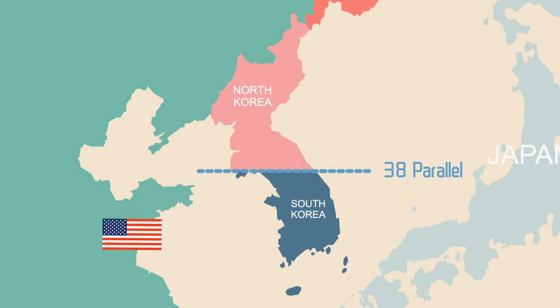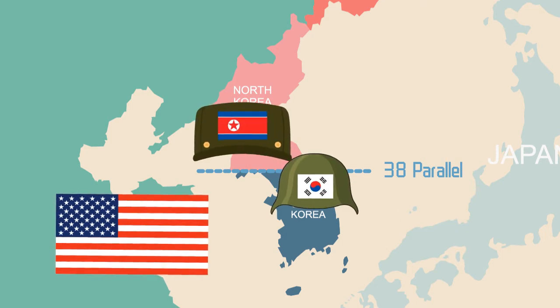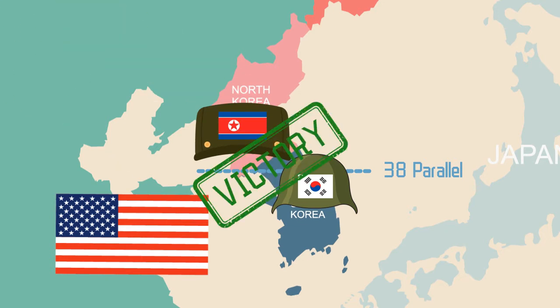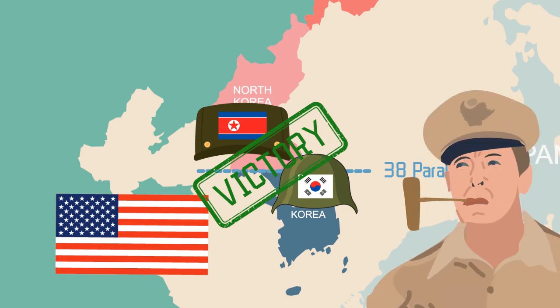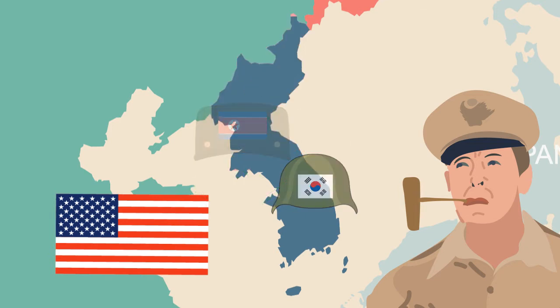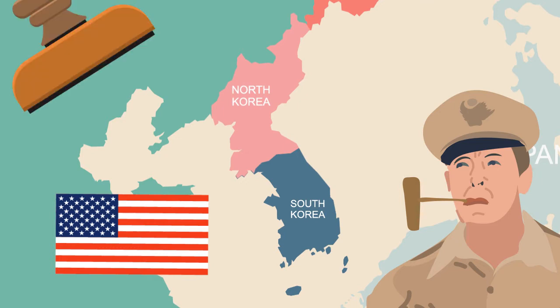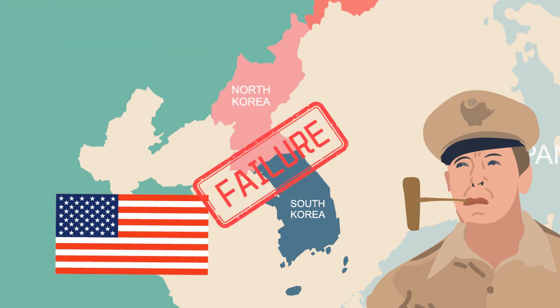The original goal of the United States and the United Nations was to protect South Korea. With this goal achieved, one could say that the United States and the United Nations have won this war. However, around October 1st, 1950, MacArthur changed the goal of the war from protecting South Korea to conquering North Korea. With this goal not achieved, the United States and the United Nations failed from this perspective.